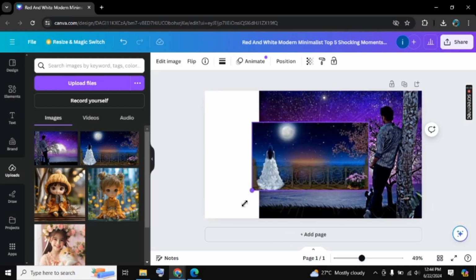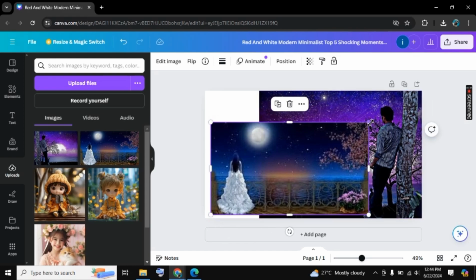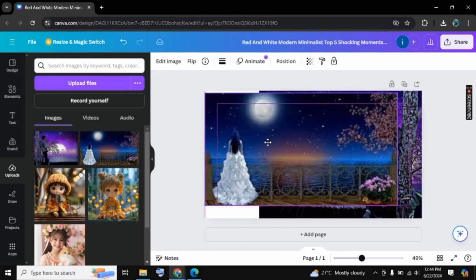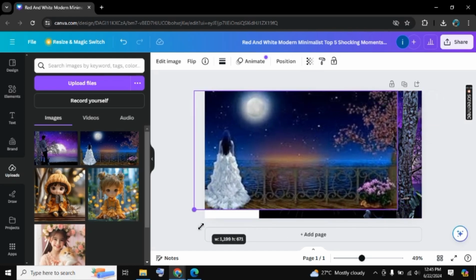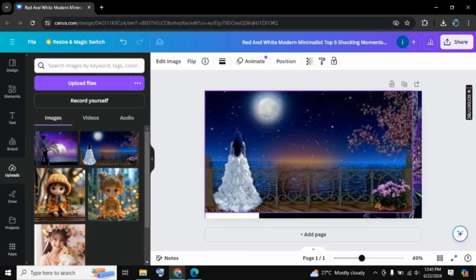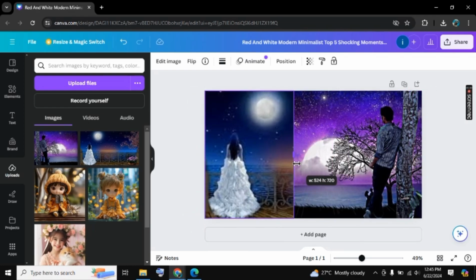So I will add this image here. So again, resize it and fit it in the frame. So once the image is adjusted, now you need to crop the extra boundaries of the image.